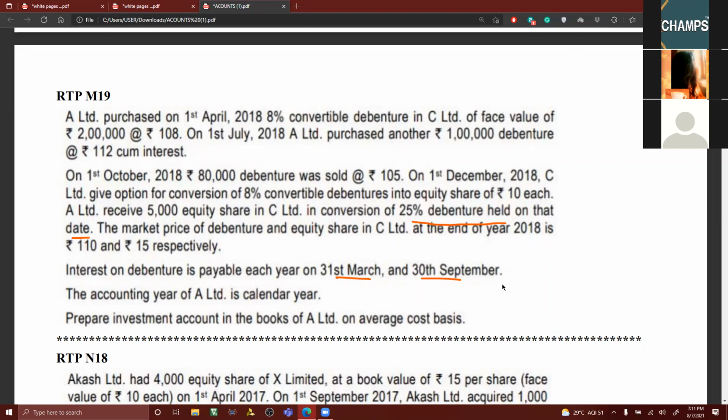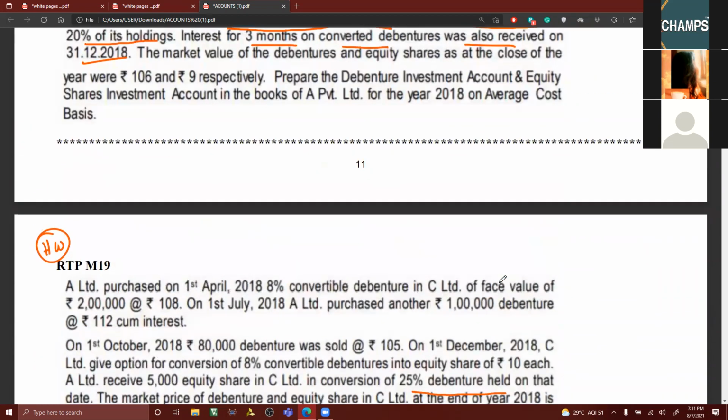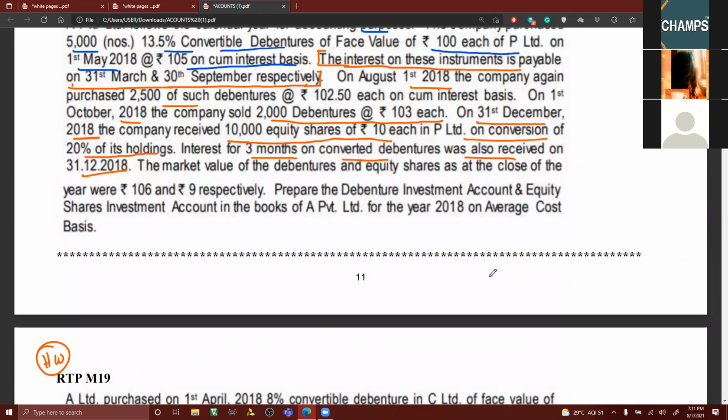Same problem, this you can work out as homework. But why I'm telling this: even though in the previous problem it has been mentioned that interest for 3 months on converted debentures was also received on 31st December 18, when it is silent, you can assume that interest is being received. You can make a note. Clear to all of you? Whether interest for 3 months is mentioned or not, we can assume that interest has been received. Are you following what I'm saying, my dear friends? Even if the statement is not given, we have to calculate interest. We can write a note, make a note.